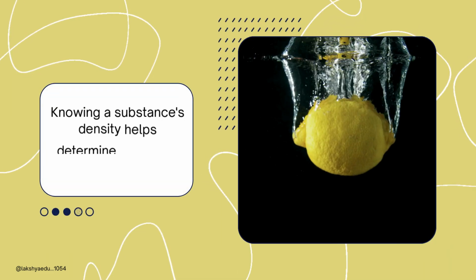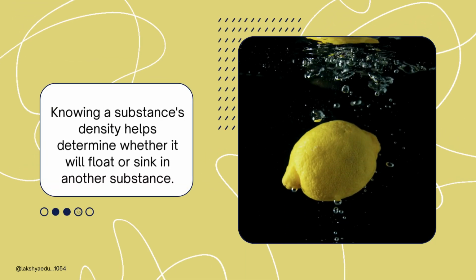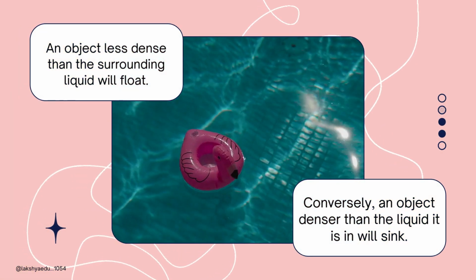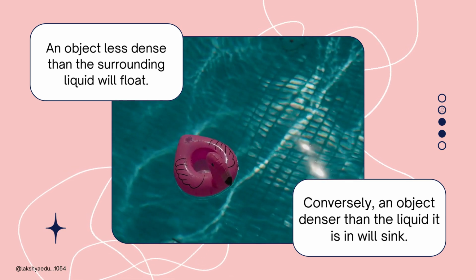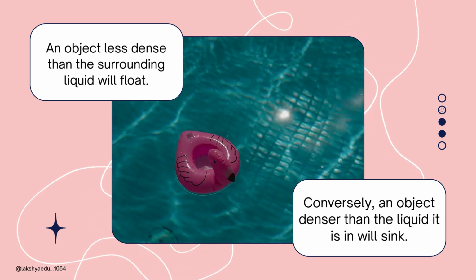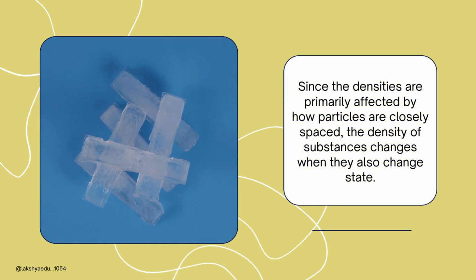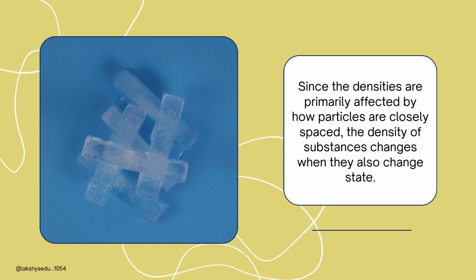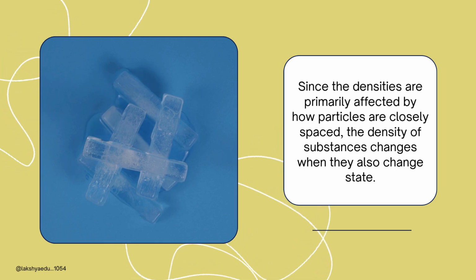Knowing a substance's density helps determine whether it will float or sink in another substance. An object less dense than the surrounding liquid will float. Conversely, an object denser than the liquid it is in will sink. Since the densities are primarily affected by how closely the particles are spaced, the density of substances changes when they also change state.